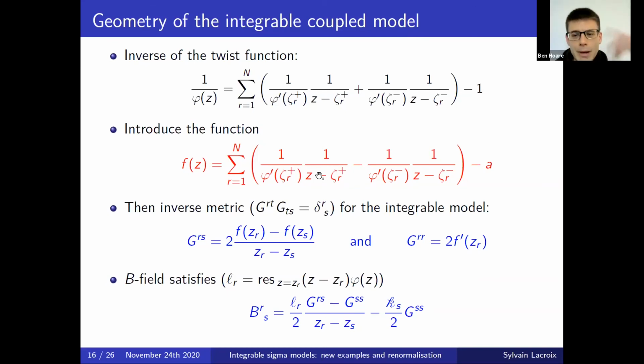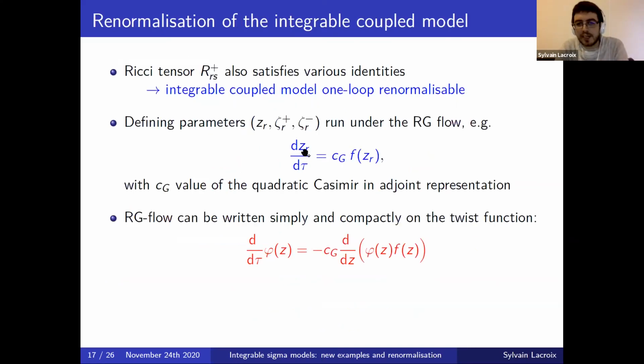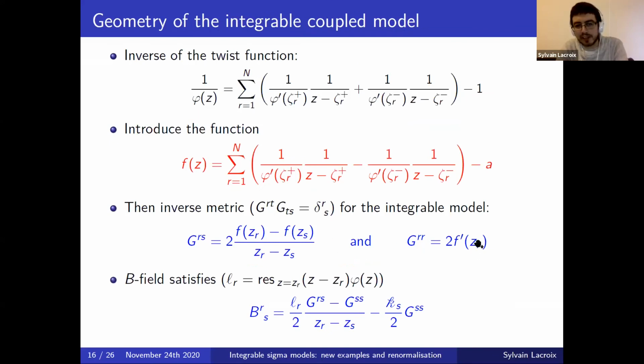I see. Okay, so there is a deeper story behind that. And the constant a is? The constant a just reflects something that I didn't say: all the models here are invariant if we translate all the poles and the zeros by the same number. So, for example, if I look at the flow of ZR, I can shift it by a constant and it won't change the model. There is a freedom in translating everything, and this is then in f. And we also see that in the expression for the inverse metric, whatever a I put, it won't appear. It will always simplify.